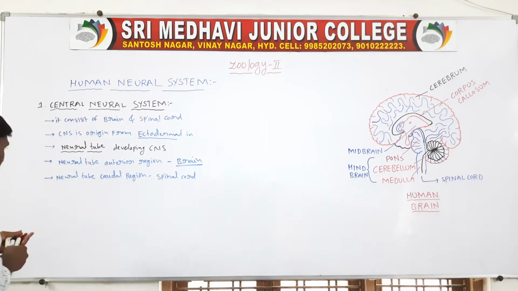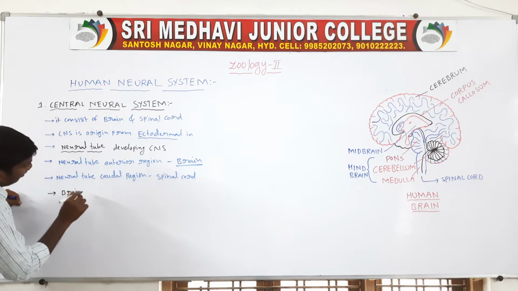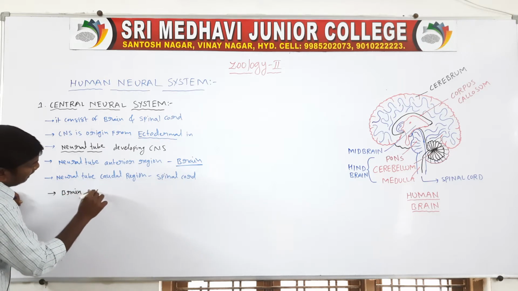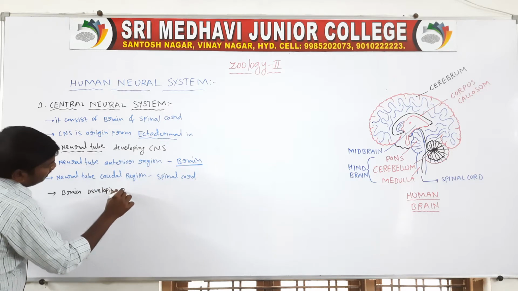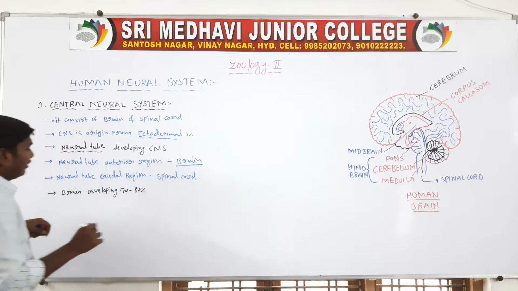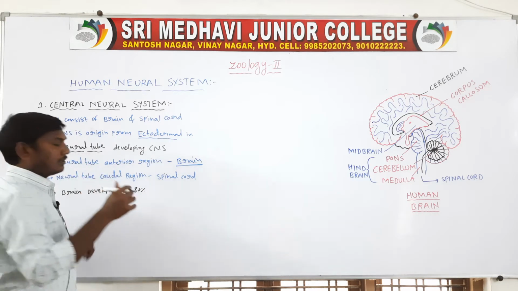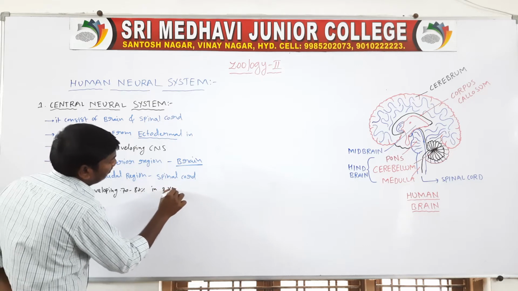Next, the brain develops 70 to 80% in the first 2 years of age.